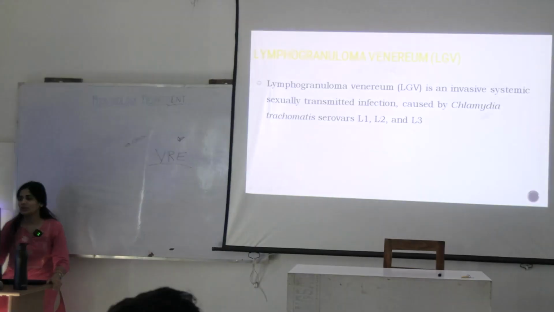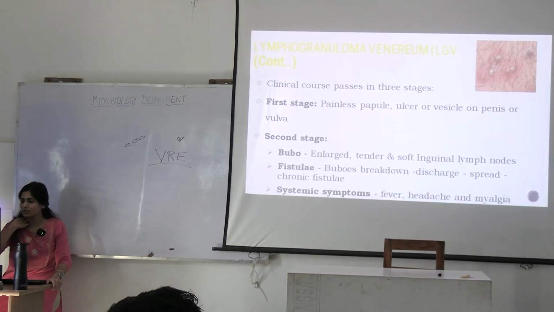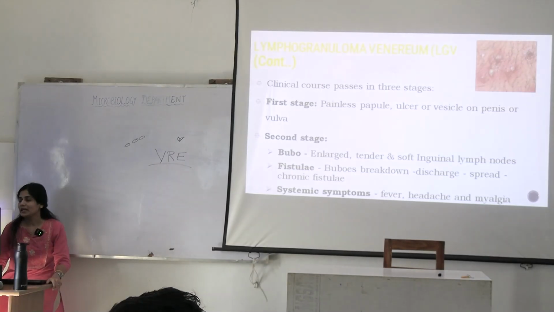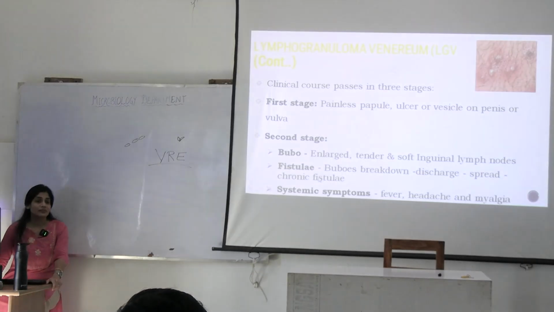LGV, we discussed about chlamydia, serovars L1, L2, L3 are causing LGV. LGV has what kind of ulcer? Painless ulcer but painful lymphadenopathy. So in this case, you will see such vesicles on the penis or vulva. They are painless, but the bubo is the second stage of the ulcer. First stage is this, you will see such ulcers, then it will also involve the lymph nodes. Then there could be a fistula formation.